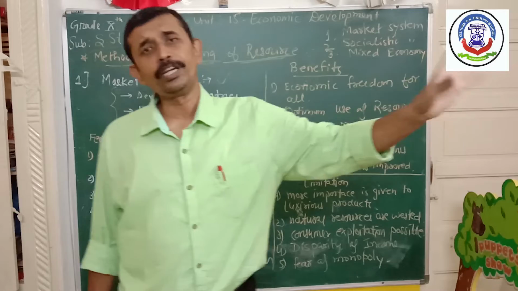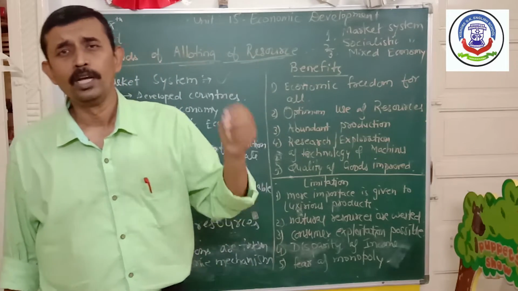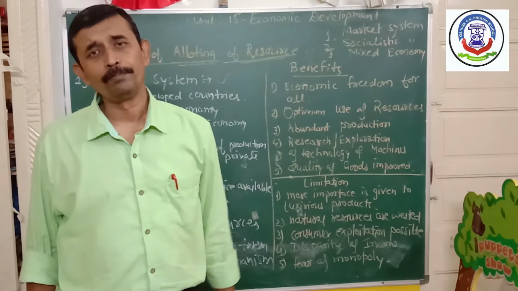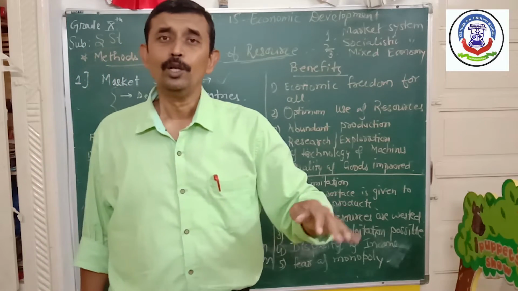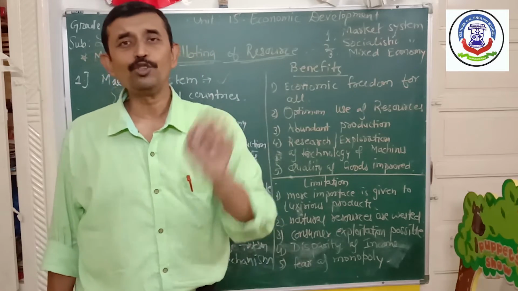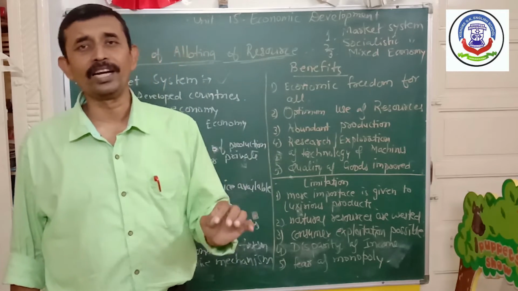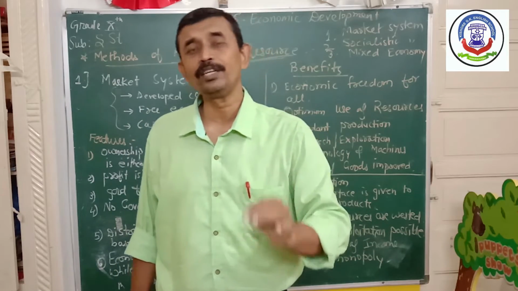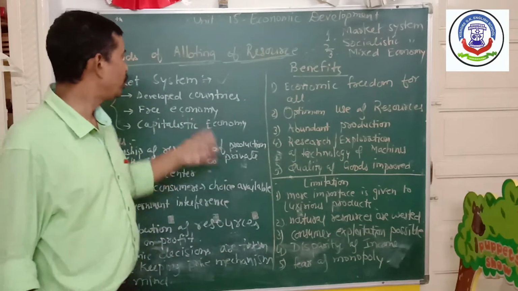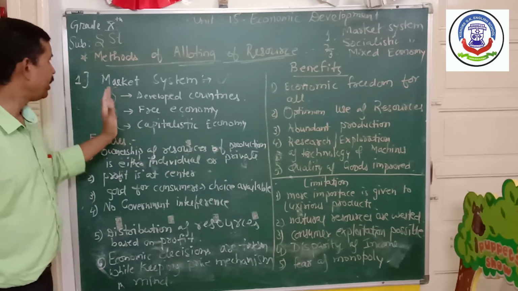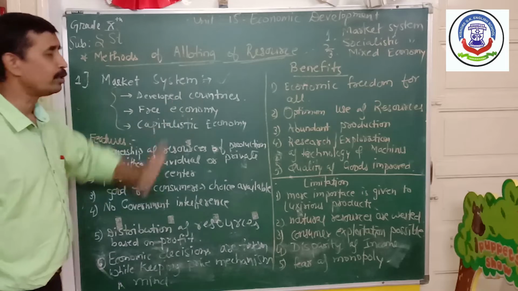There is the television of Sony, Philips, Samsung. So many companies are available, and there is competition. So price remains low, and the consumer gets the product at a very reasonable rate, and the quality of the product is also very high. So this is a very popular form of economic development, the market system.